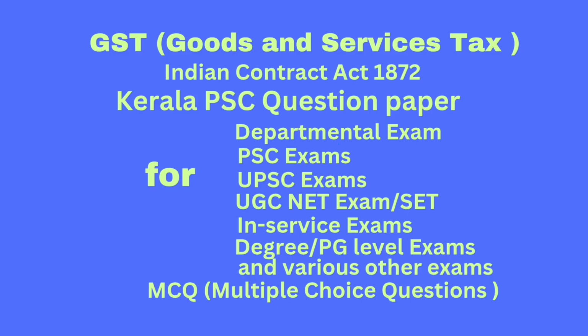Question number 98. When a loan is taken by a minor to obtain necessaries, then he is liable to pay out of his property. Question number 99. A minor is liable for the dash supplied to him. Answer: necessaries. Question number 100. A contract with a minor which is beneficial for him is dash. Answer: voidable. Thank you.